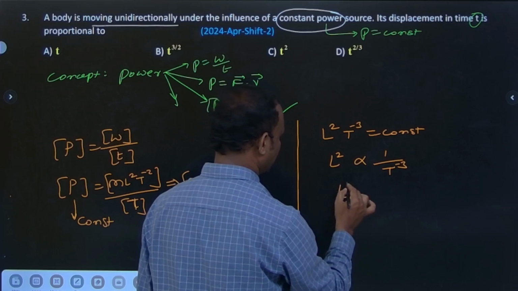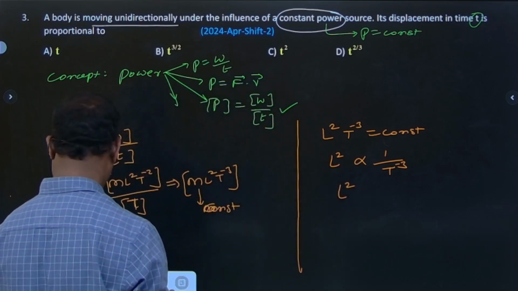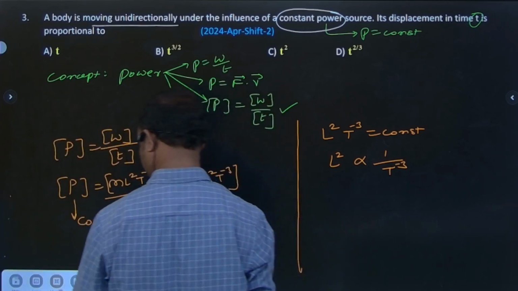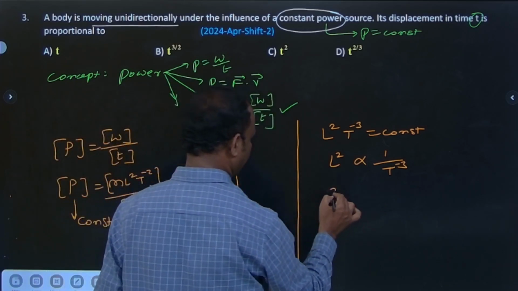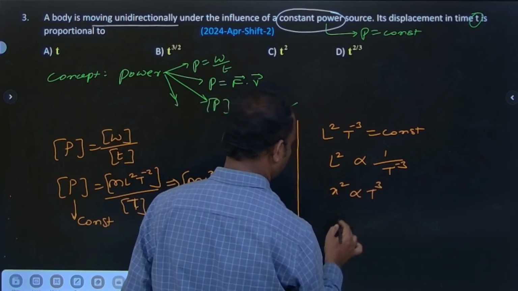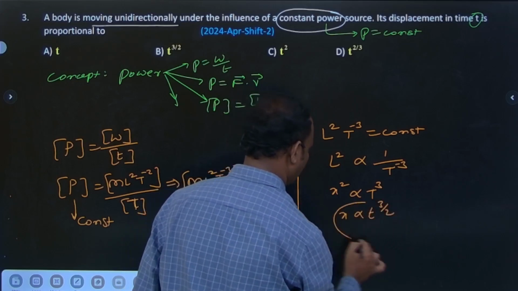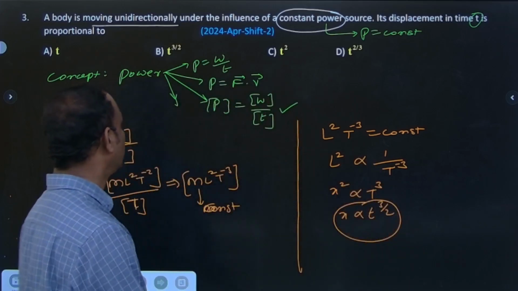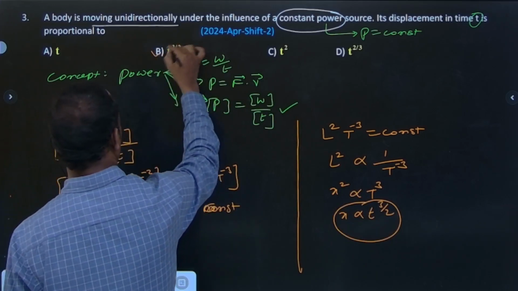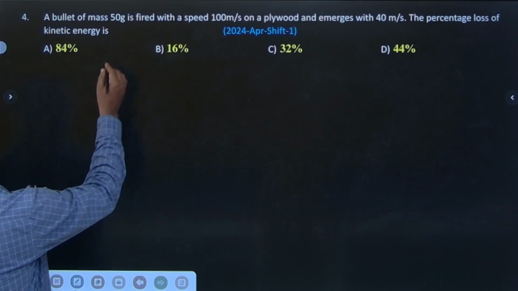L means the position, so I'm taking it as x. So x square is proportional to T power 3. Yes, x is proportional to T power 3 by 2, is my answer. So x is proportional to T power 3 by 2. Option B is correct.